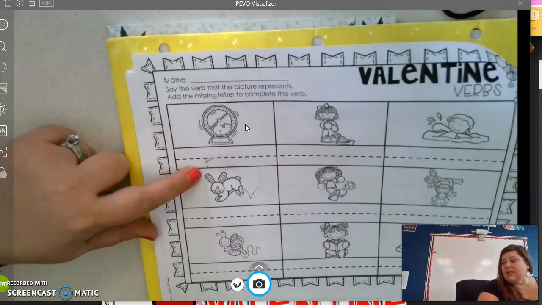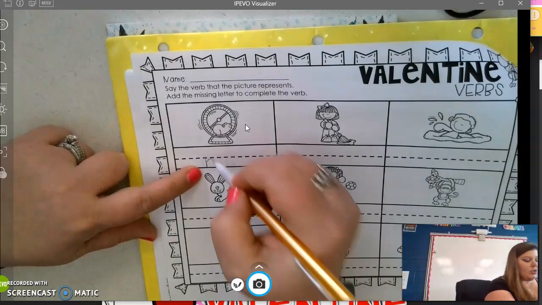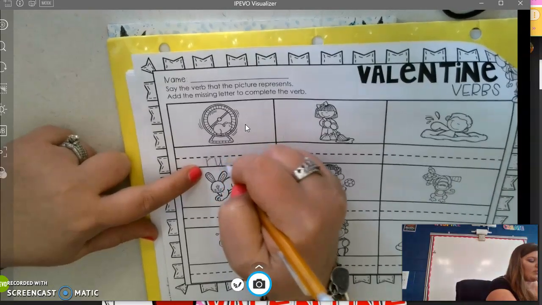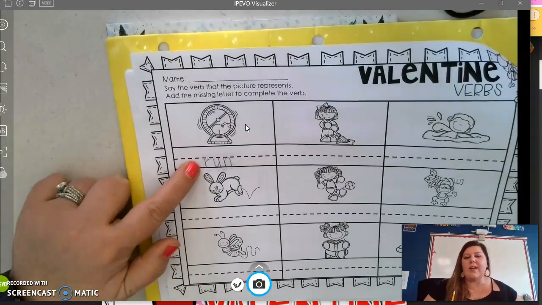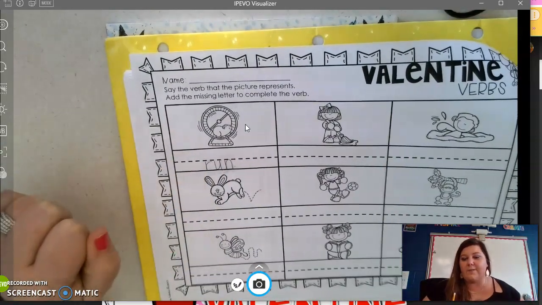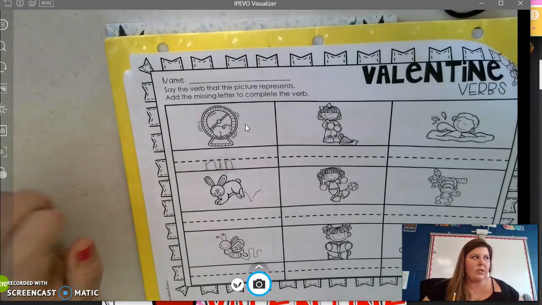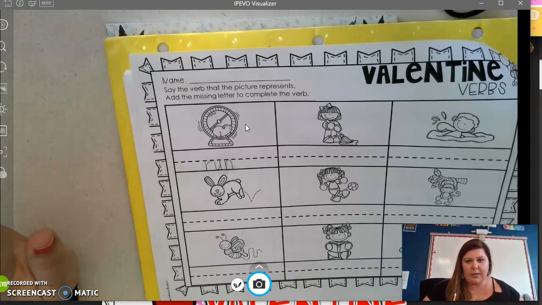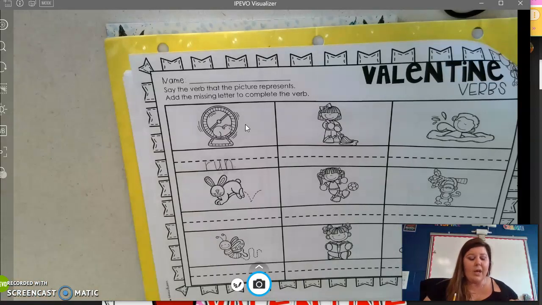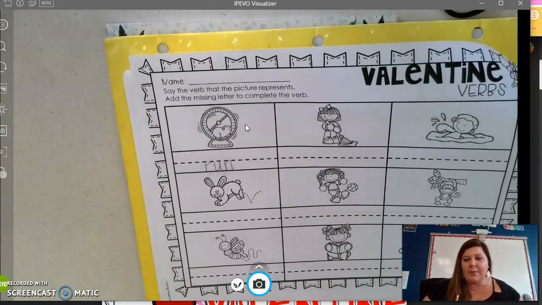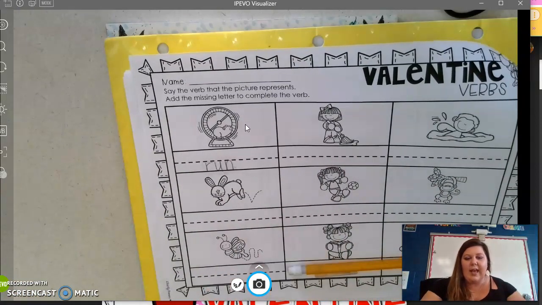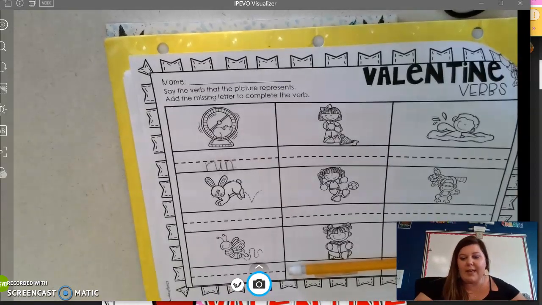When we look at our page, we see that it ends in UN. So we're writing the whole word on our recording page, but we have to make sure that we write the first letter of the verb too. Forgive my document camera. I have no idea why it keeps going in and out like that. You're going to go through and find each of these pictures and write the verb that each of these people are doing. And remember that a verb is an action or something that you do.